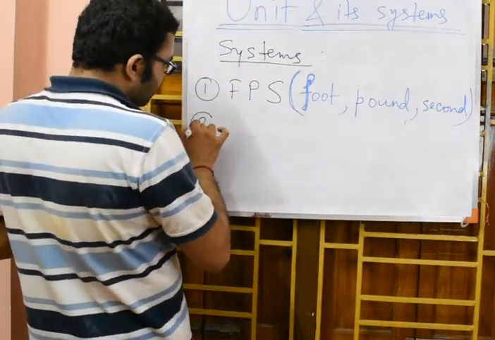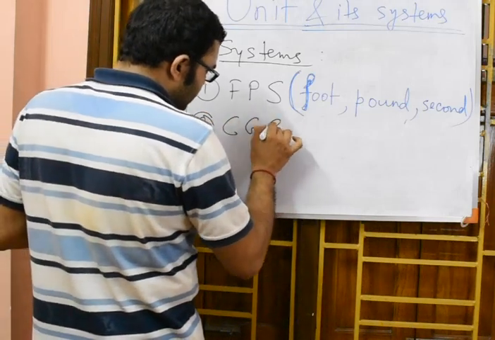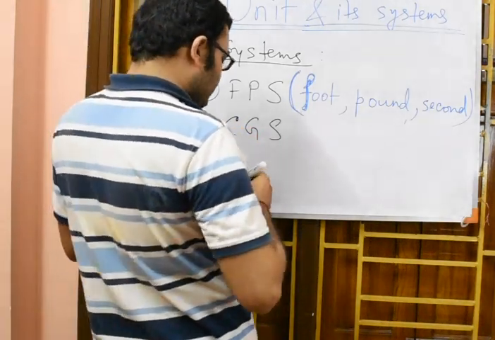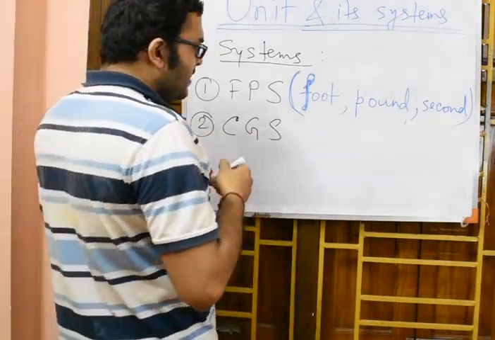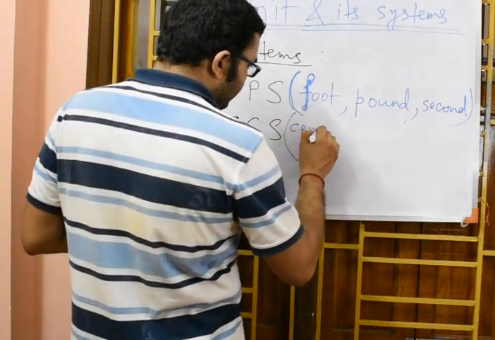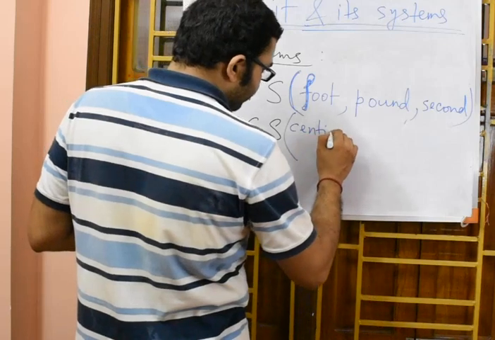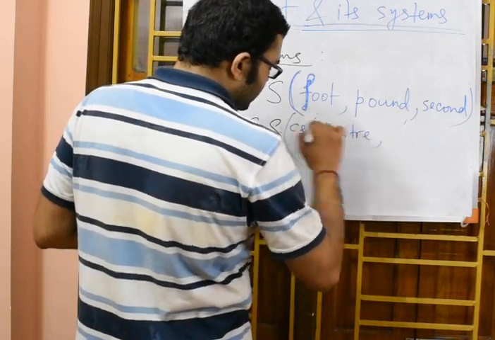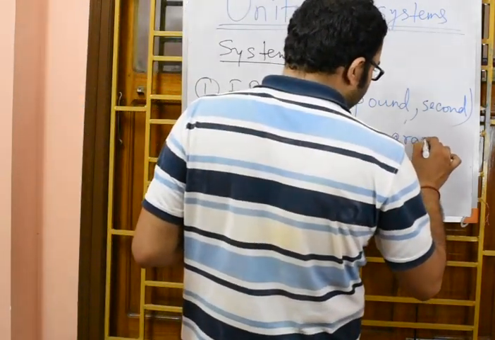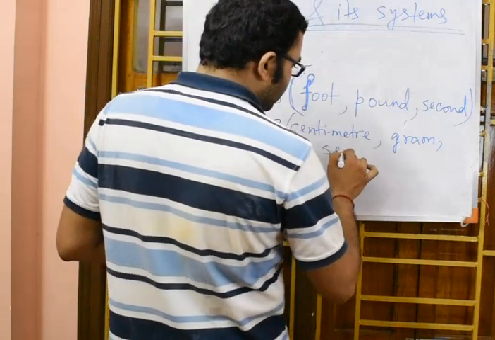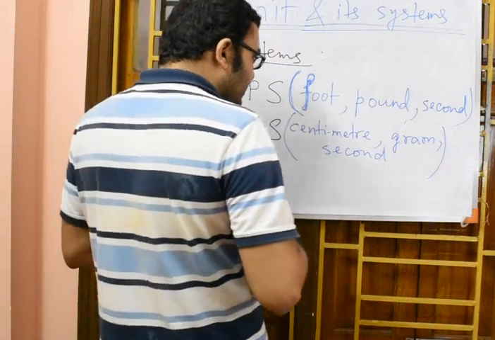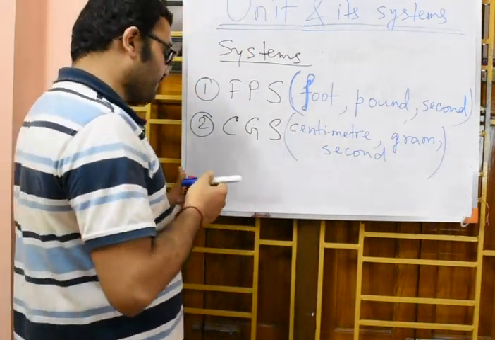Second comes the CGS system. What does CGS mean? In CGS, we measure the length in terms of centimeter, mass in terms of gram, and time in terms of second. So this is the CGS unit: centimeter, gram and second.